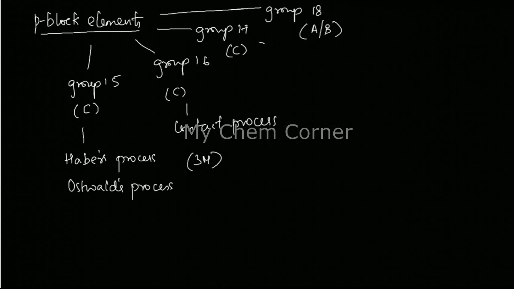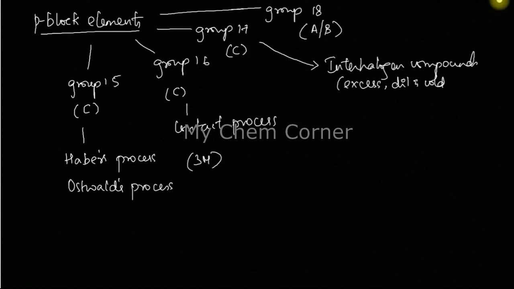Then under group 17, what is that you're supposed to focus on? Alright, under group 17, there is a particular topic called interhalogen compounds. Now that is one thing that you need to really focus on. That is something that you need to brush up on. Under the interhalogen compounds, you need to focus on those questions where there are conditions like excess, dilute and cold, hot and concentrated.